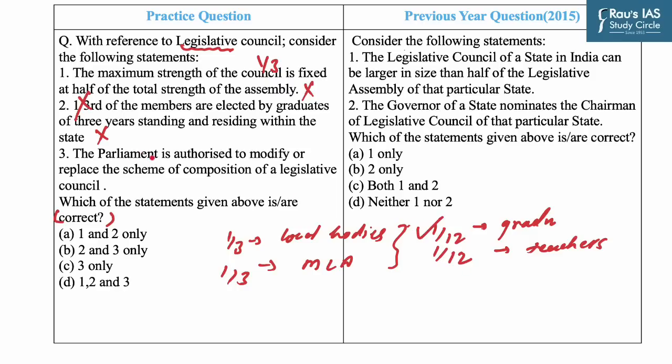Now, the third statement says the parliament is authorized to modify or replace the scheme of composition of the legislative council. Now, this statement is correct, as the scheme of composition of the legislative council laid down in the constitution is tentative and not final. The parliament is authorized to modify or replace the same. However, parliament has not enacted any such law so far. So as you had to identify the correct statement, our answer would be C, that is 3 only. The answer for this PYQ is D, that is neither 1 nor 2.